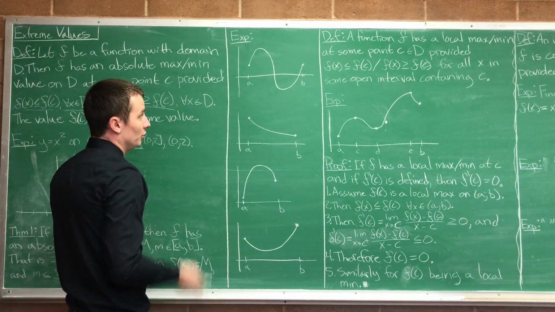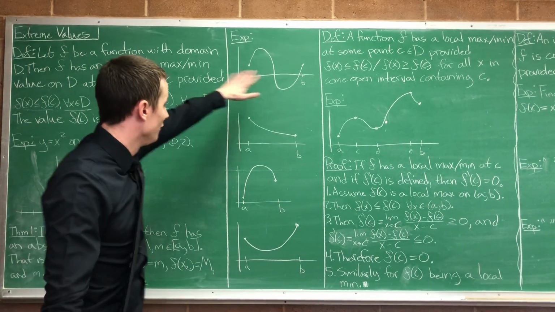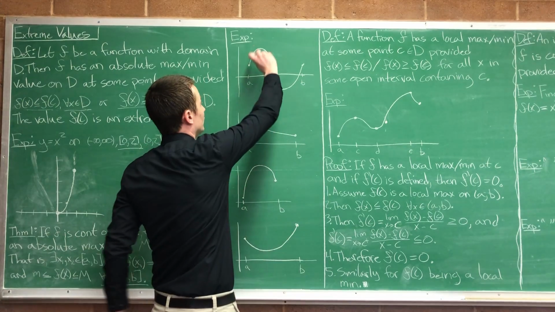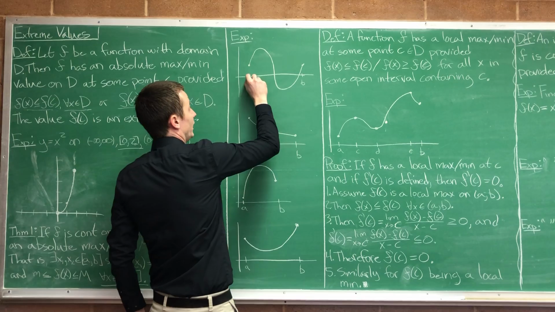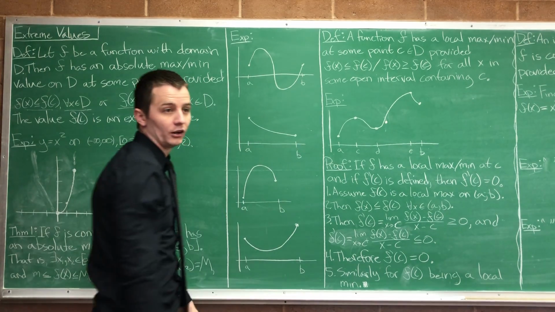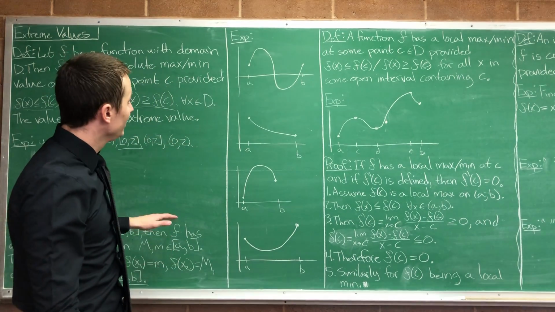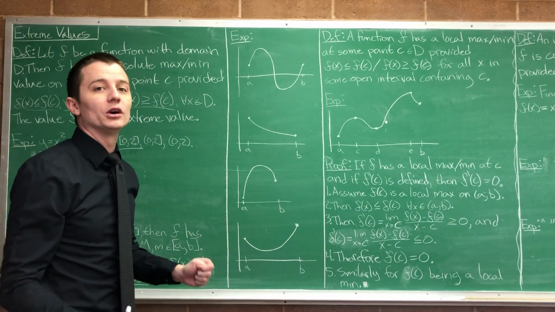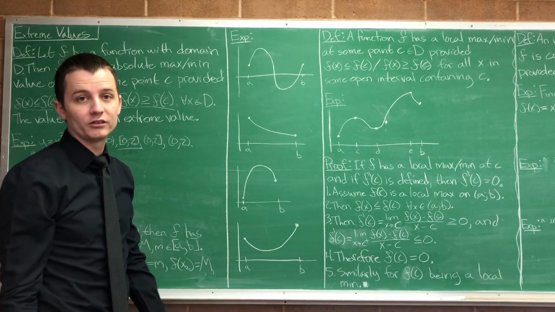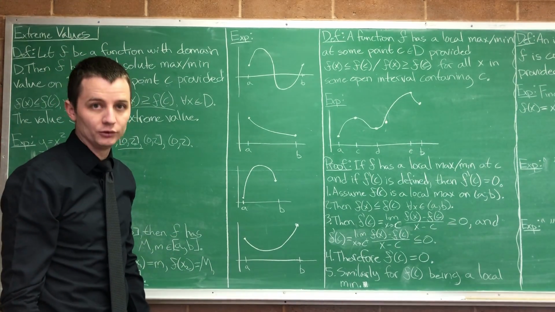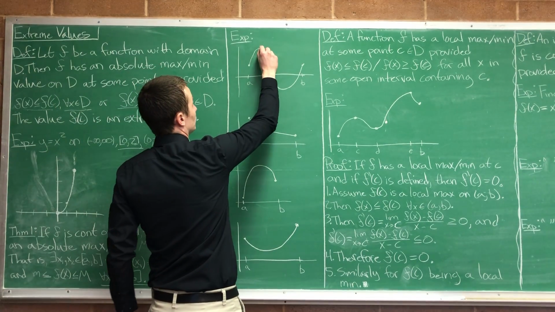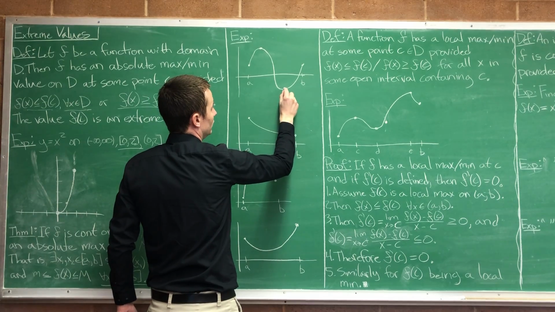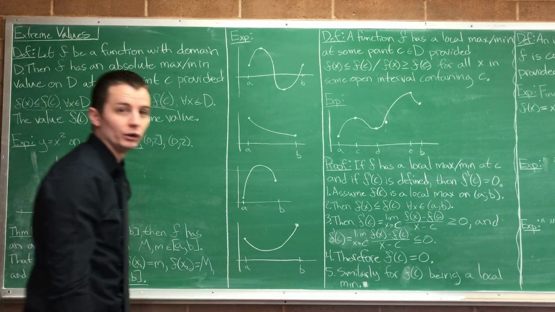Okay, so let's see it in action. Here's some continuous function. Notice I can draw this without picking up my pencil. It starts at some point a and it ends at some point b, so it's defined on a closed bounded interval. The extreme value theorem says it must somewhere on that interval achieve an absolute max, and it must somewhere on that interval achieve an absolute min. Which it does. Here's its absolute max, here's its absolute min. Notice that those are not the points a, b.